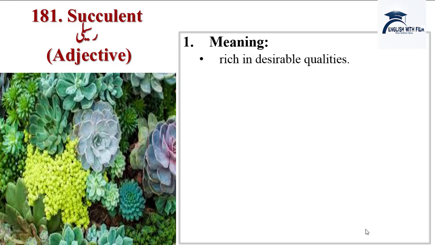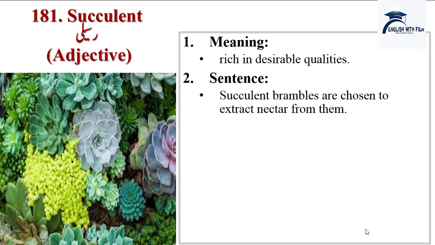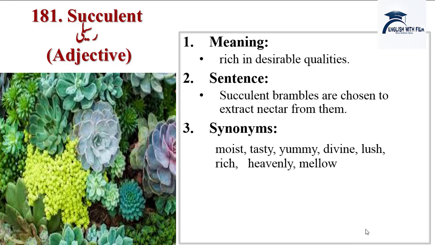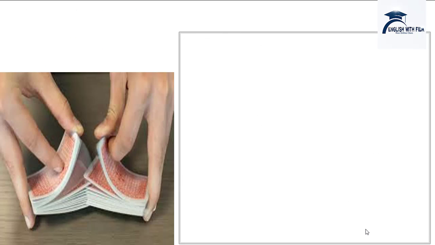Our first word is succulent. Meaning: rich in desirable qualities. Sentence: Succulent brambles are chosen to extract nectar from them. Brambles ये फल है जिससे रस निकाला जाता है. Synonyms are moist, tasty, yummy, divine, lush, rich, heavenly, mellow. Antonyms are unappetizing, dry, unjuicy.